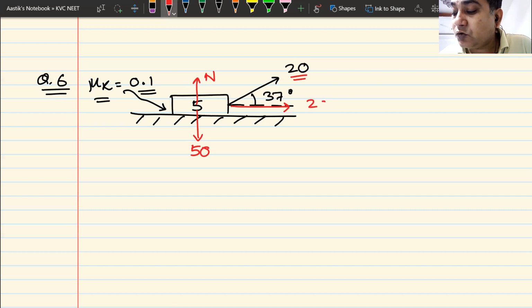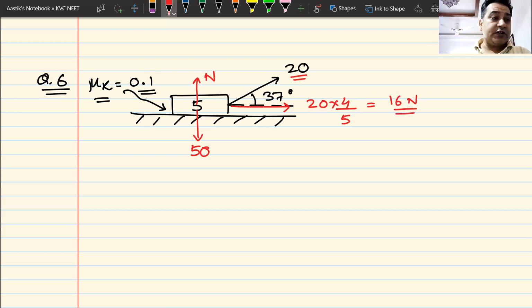This will be 20 into cos 37. Cos 37 is 4 by 5. So 20 into 4 by 5, this becomes 16 newtons. This is 20 sine 37. Sine 37 is 3 by 5. So this becomes 12 newtons, 20 into 3 by 5. Am I clear with this? What I have done here is I have resolved the forces. This 20 newtons, since it was at an angle, I have to resolve it in the horizontal and the vertical direction. Yes or no? We understand this?